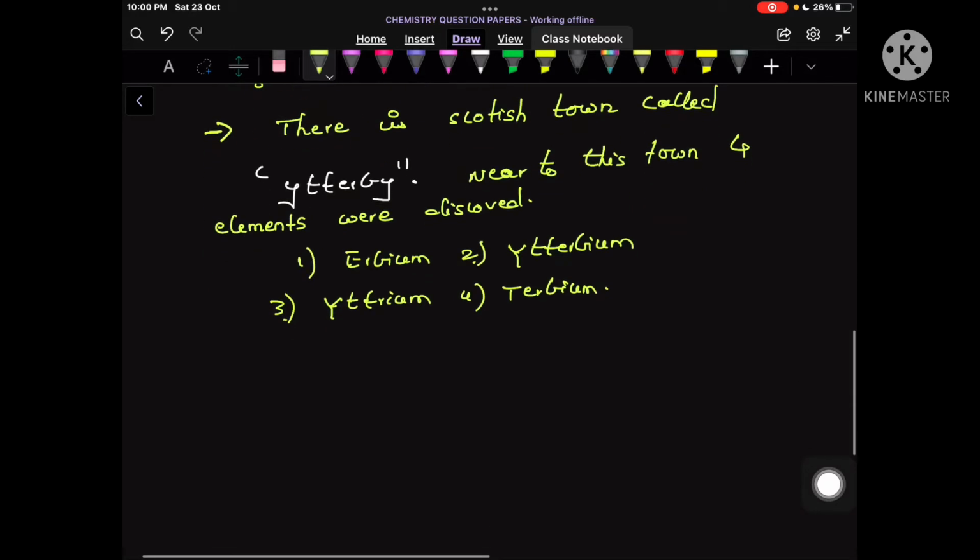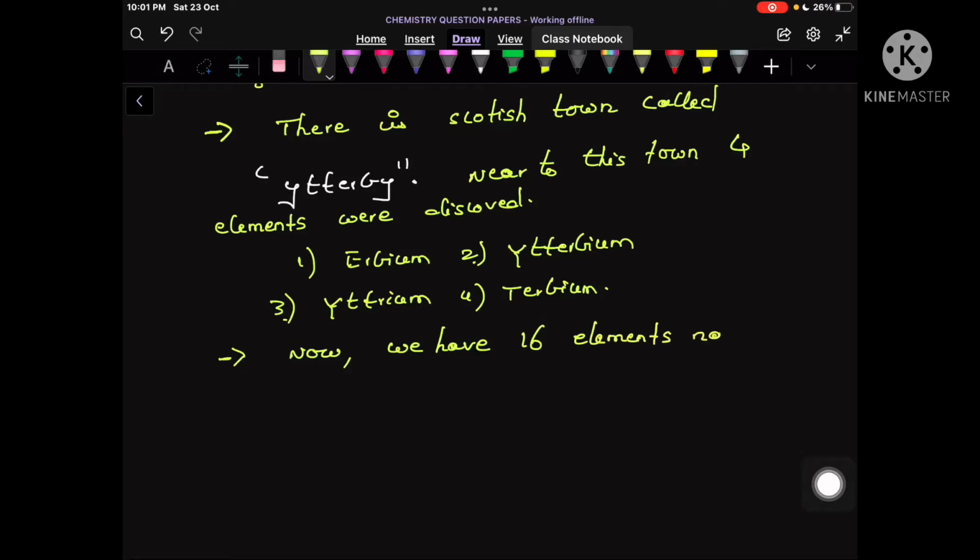Clear? Similarly, we have named some elements based on the names of scientists also. In the modern periodic table we have 16 elements named after scientists.